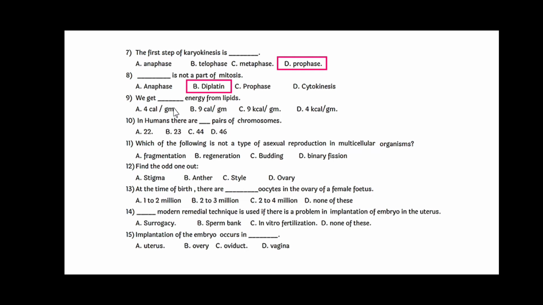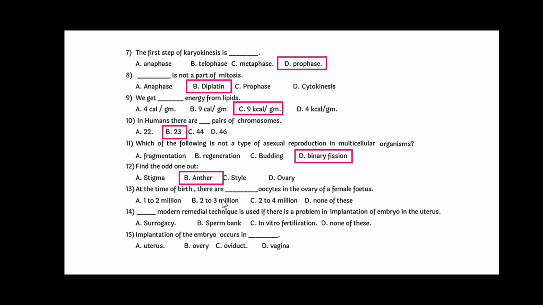We get dash dash energy from the lipids, and that is 9 kilocalorie per gram. In humans, there are dash dash pairs of chromosomes. The answer is B, that is 23. Which of the following is not a type of asexual reproduction in multicellular organisms? And the answer for this is binary fission. Find the odd one out from these 4: stigma, anther, style and ovary, and the odd man out is anther.